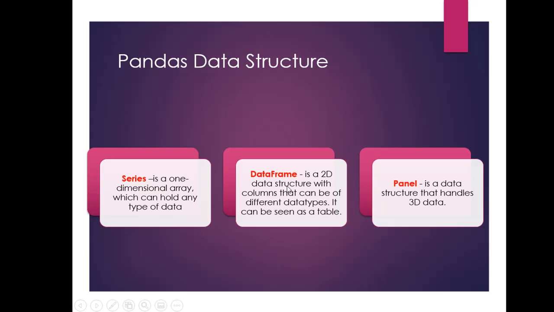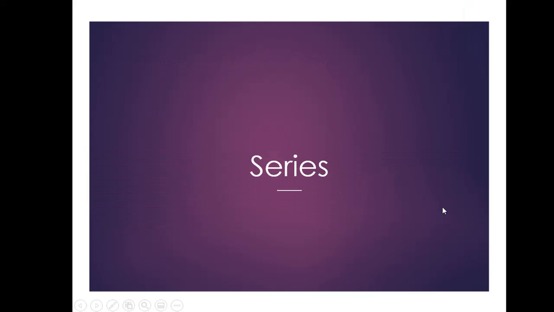Data frame is a 2D data structure with columns that can be built on different data types. It can be seen as a table of rows and columns. So, data frame is analogous to a 2D structure like a table which consists of rows and columns, and panel is a structure that handles 3D data.